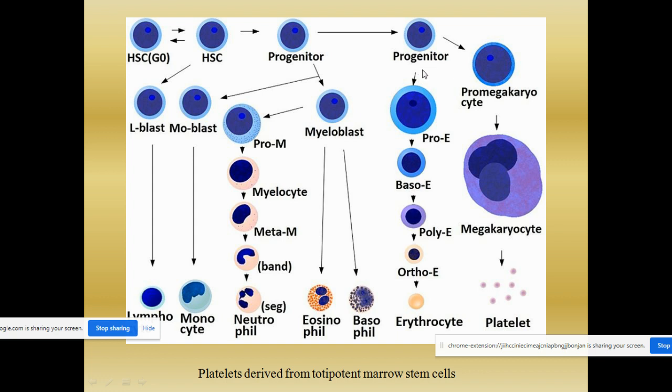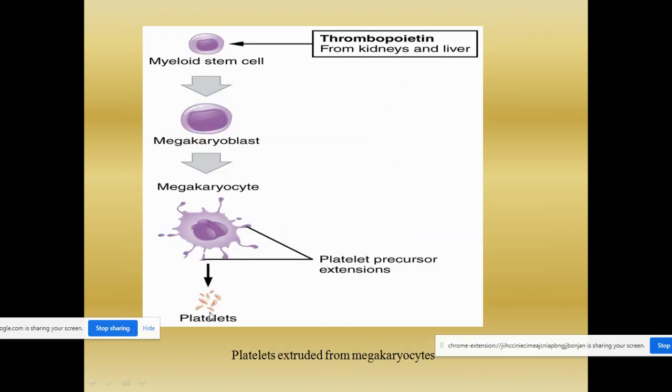Similarly, you can see the erythrocytes are formed from proerythrocyte cells, and the lymphocytes are formed from pro-lymphocyte cells, lymphoblast, and here the WBC cells are formed from myeloblast, which forms the eosinophil and the basophil and the neutrophil, and also the monoblast, which is getting converted to monocyte. So this is the picture showing how the platelets are formed from the megakaryocyte.